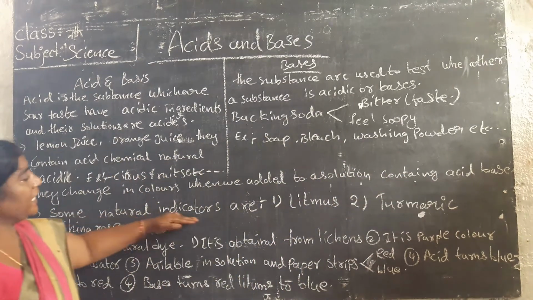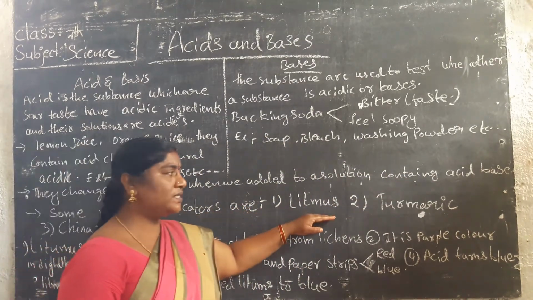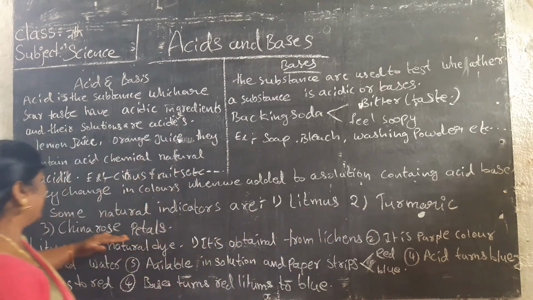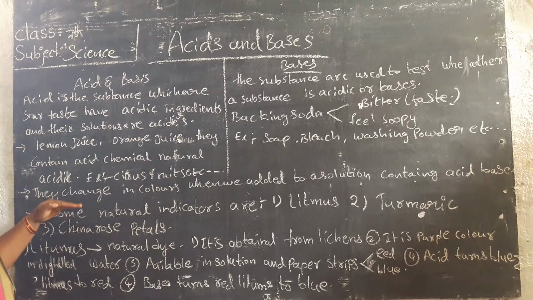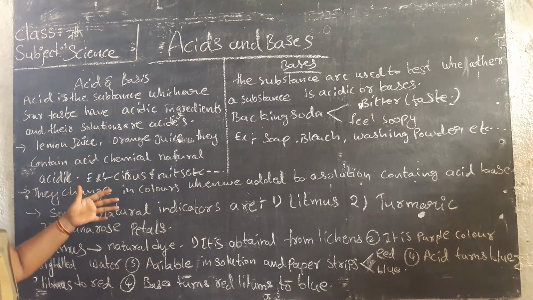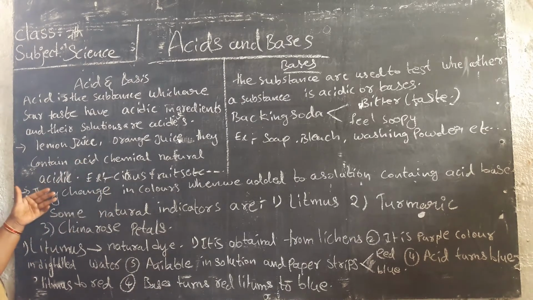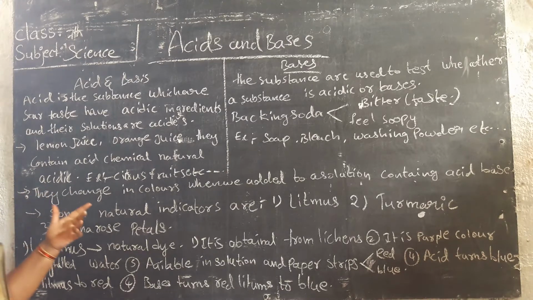Some natural ingredients that act as indicators are litmus, turmeric and China rose petals. These are natural ingredients for testing acids. They are litmus, turmeric, China rose. Now we have to learn about litmus.